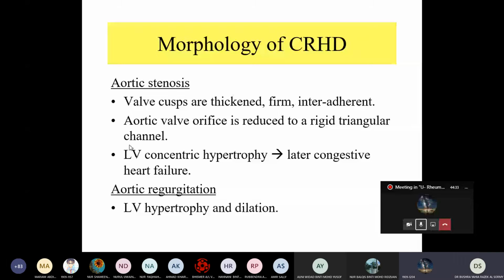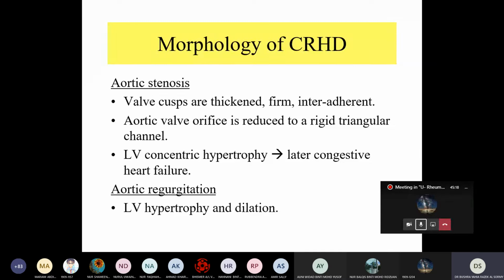Congestive heart failure means what? The blood flow is congested. Yeah, I know, but what does congestive heart failure mean? If you have congestive heart failure, what does it mean?